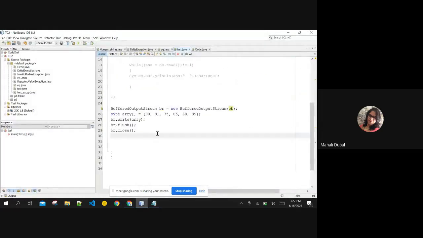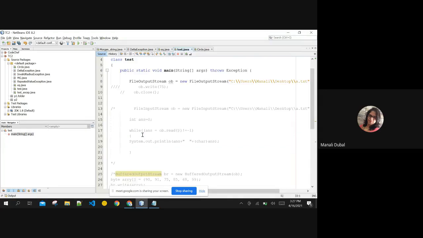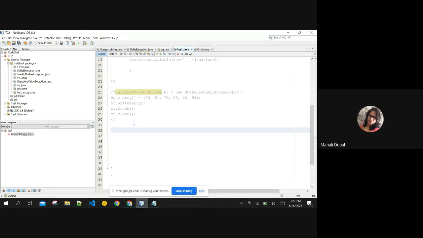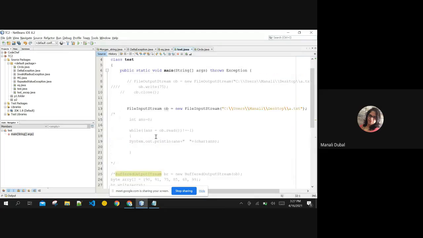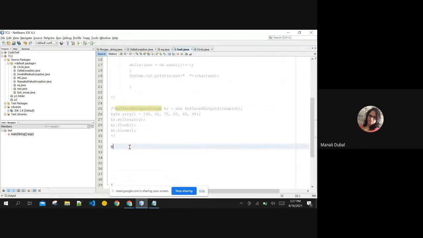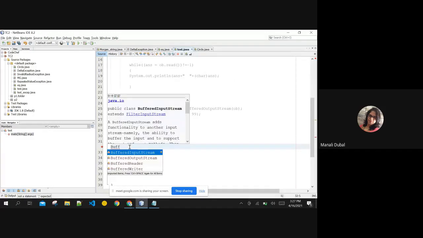Okay, then we'll move on to the buffered input stream. Just like you have a buffered output stream, you also have a buffered input stream. I am commenting out this part. In the same way, for reading the data from the file, we use the buffered input stream. As you want to read the data, you will need the object of a file input stream, not output stream.